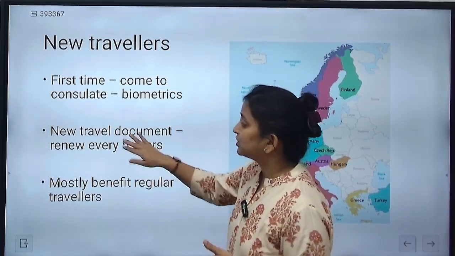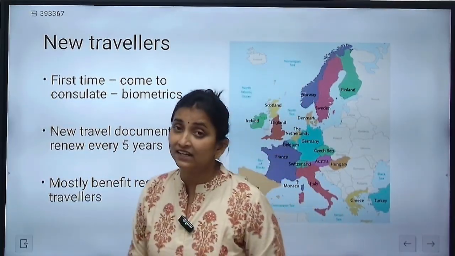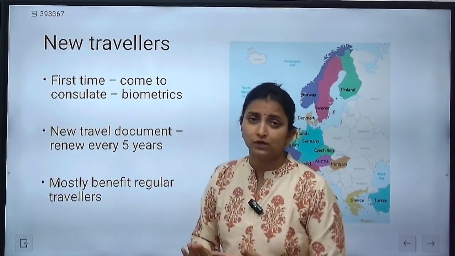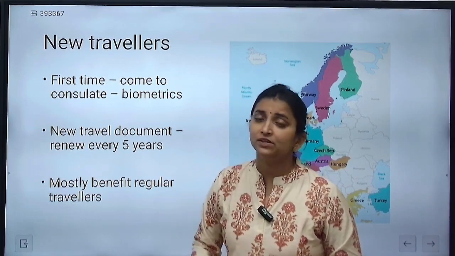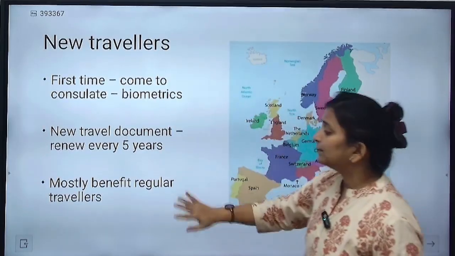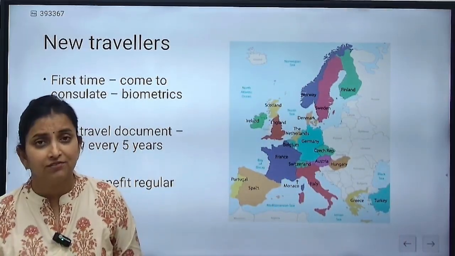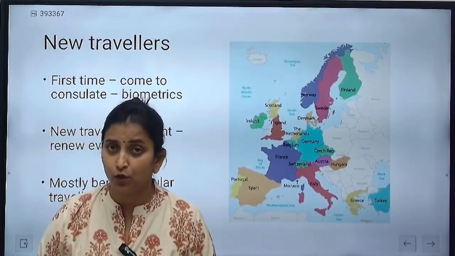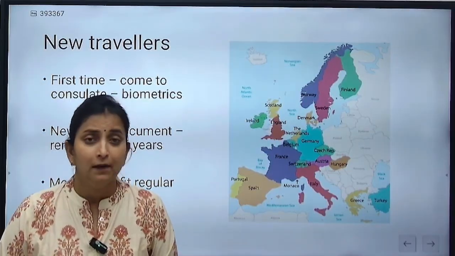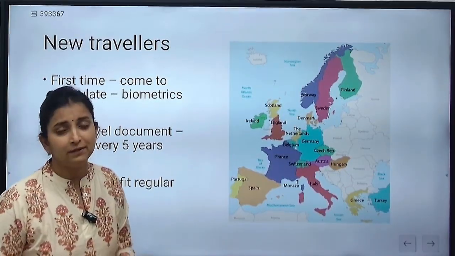But if the travel document is absolutely new, then this travel document must be renewed every 5 years, and at that time an individual visit to the consulate will be required again. So once the travel document is absolutely new and it's a bare document, then this renewal will require the individual's visit to the consulate again. Now, talking about the benefits, this will be largely benefiting the regular travelers. As we discussed, if you are a first time traveler or issuing a new travel document, in all these cases you will have to personally visit the consulate, which does not get resolved by the digitalization of the Schengen visa. So this will be largely benefiting the regular travelers.